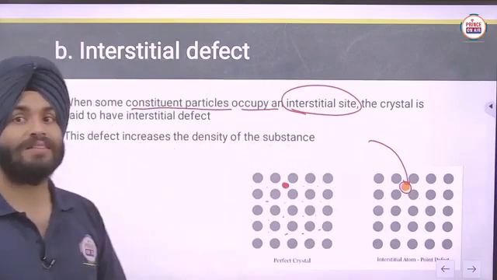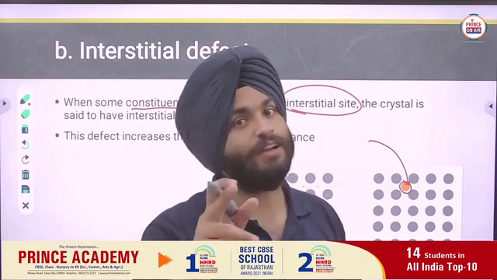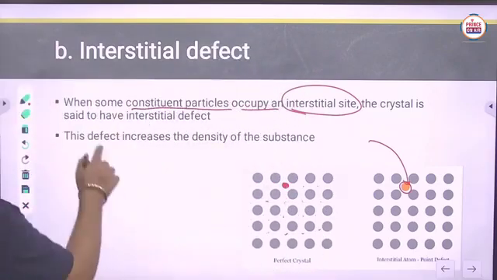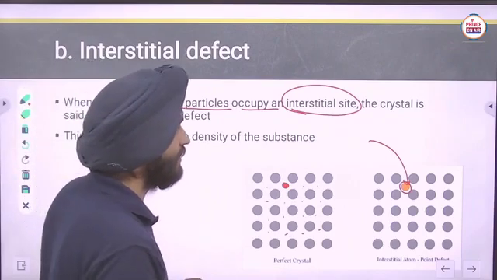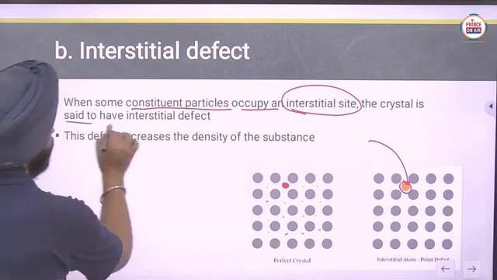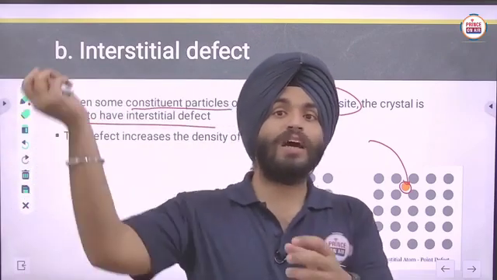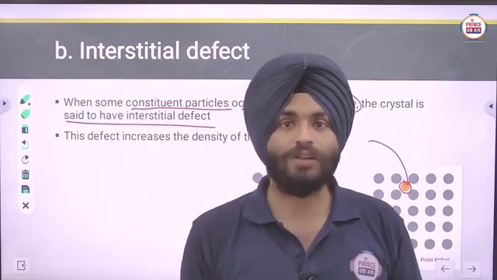That is known as occupying the interstitial site, and that defect is known as the interstitial defect. So when some constituent particles occupy an interstitial site, the crystal is said to have the interstitial defect. Here we are supplying some external particles to the crystal.